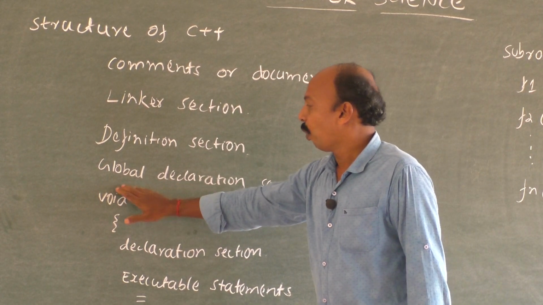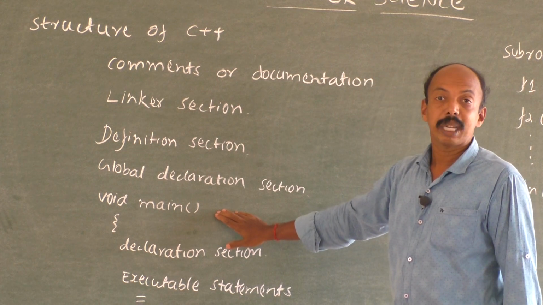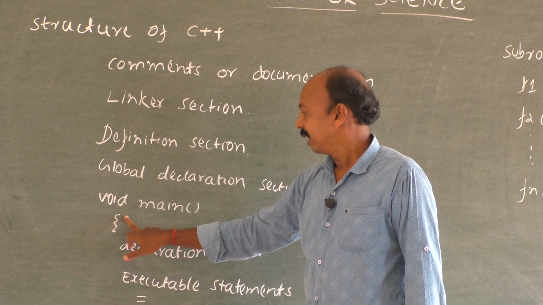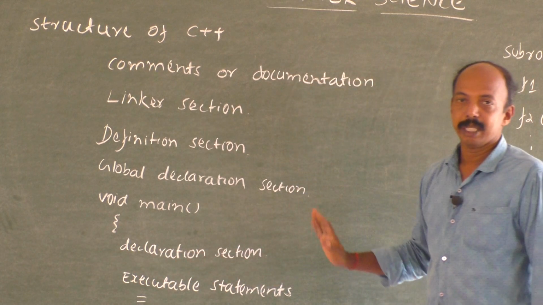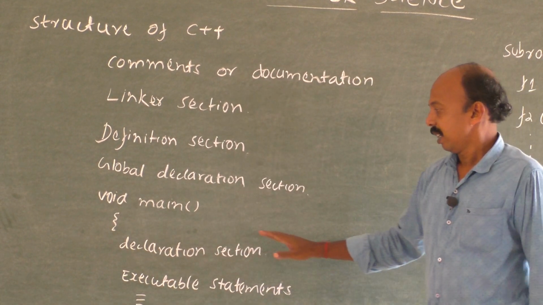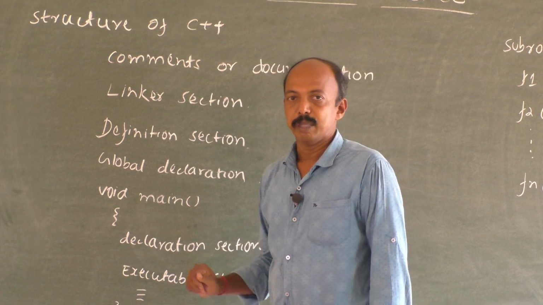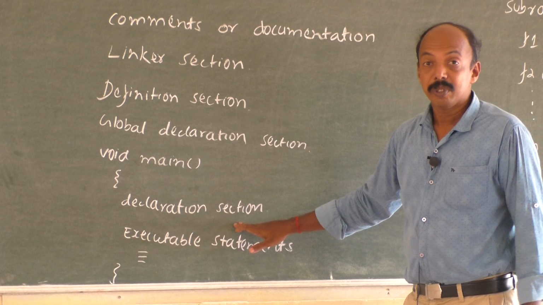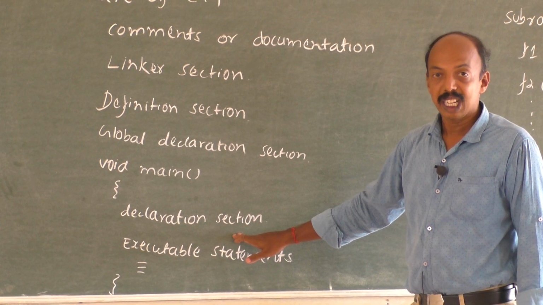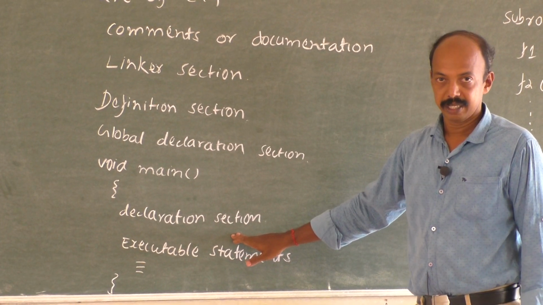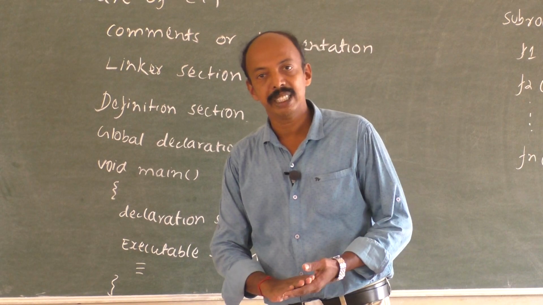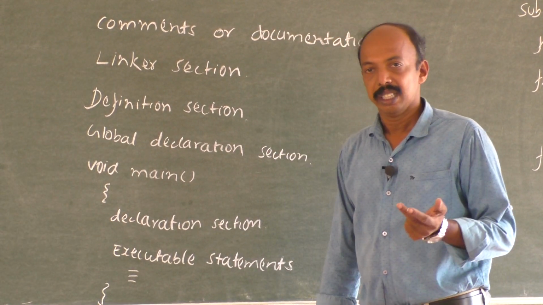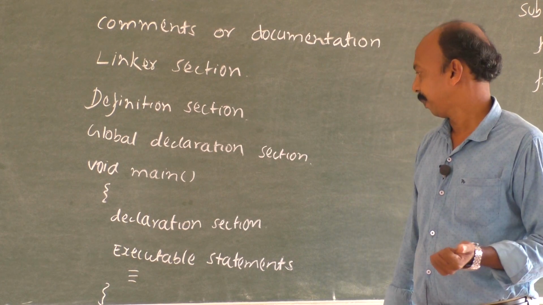Then void main, where the actual program begins. Open the flower bracket, then declare the variables. Before using any variable, we need to declare it: first the data type, then the variable. The fundamental data types are integer, float, double, character.